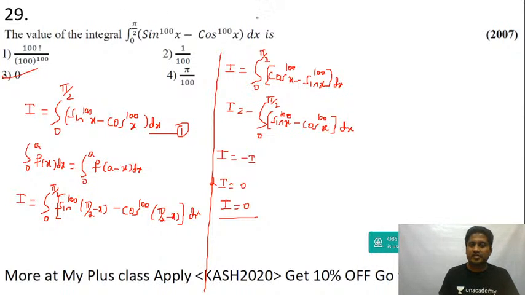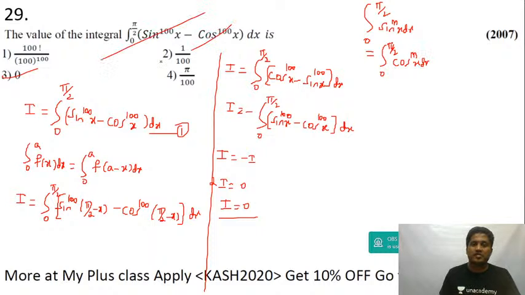Otherwise, looking at the question only, you can tell the answer. Just now I told you the reduction formula: integral 0 to pi by 2 of sin power mx, no matter what the value of m is, is the same as integral 0 to pi by 2 of cos to the power of mx. Same answer, obviously they are equal. So this fellow and this fellow will cancel, and the answer will be 0 only. Looking at the question only, you can tell the answer.